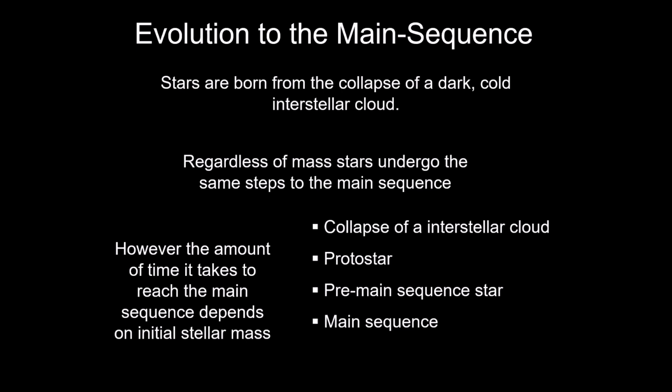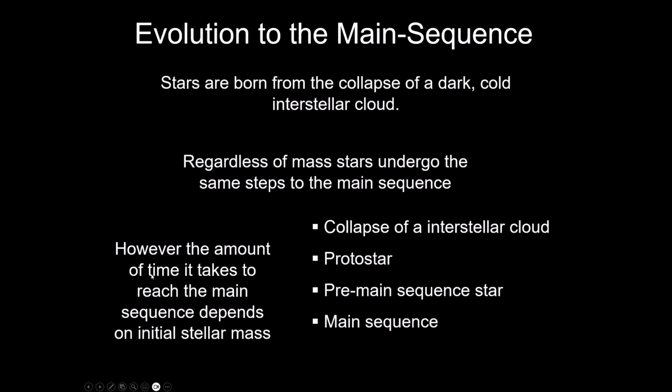They have to get the fusion started. It has to be sustainable fusion for a long period of time. That's the life of the star. And then they have to attain that equilibrium. Once those two conditions are met, then we say that the birth stages are done and that the star becomes a main sequence star, right? And so the stages are all the same. If there are any differences, it's the amount of time that it takes for the stars.